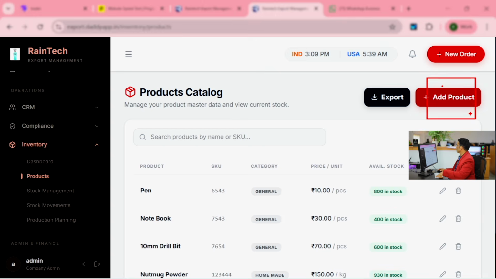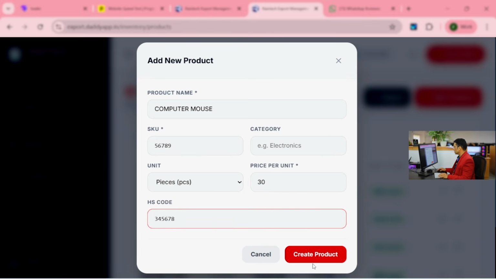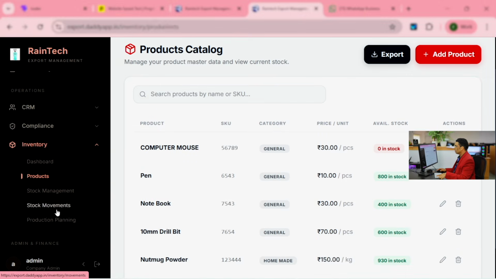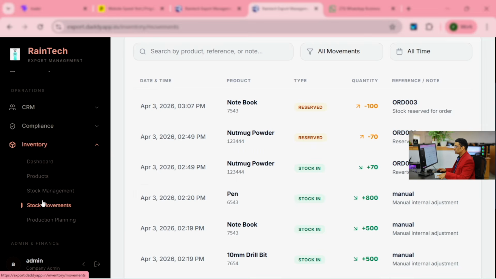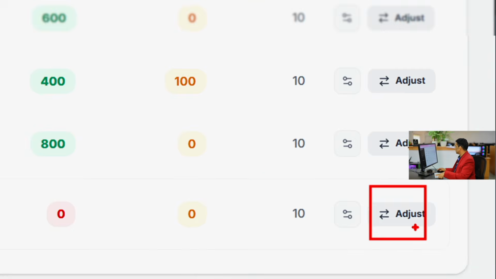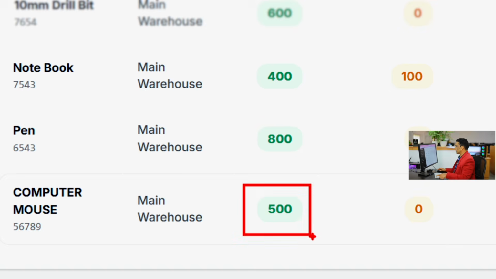Add a product over here. For example, if you want to add a product, a computer mouse, you are shipping. SKU, category, you don't have to mention pieces. Price, for example, $30 per piece. HSN code also you can mention. Create the product. Very simple. Stock movement, you will get stock management. Here it is. Here you can add or remove stock. Computer mouse, how much stock you want to add, just click on Adjust. And you can put, for example, 500 pieces, adjust. So 500 pieces I added, okay?